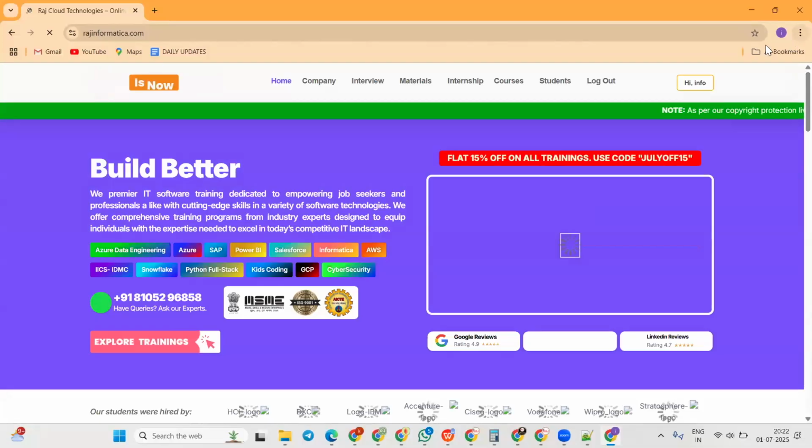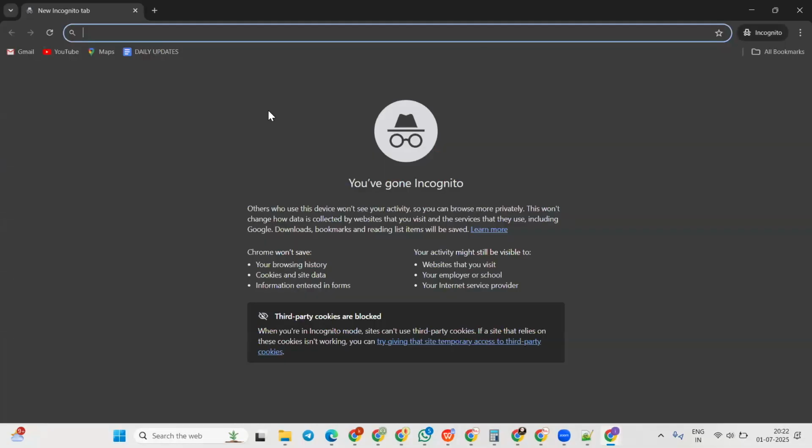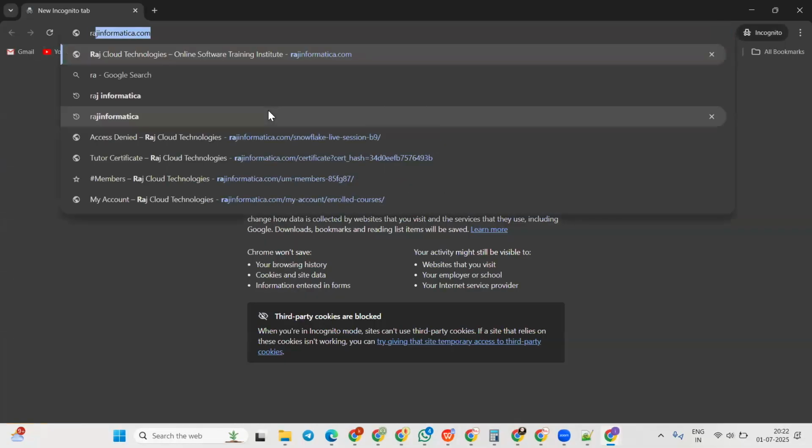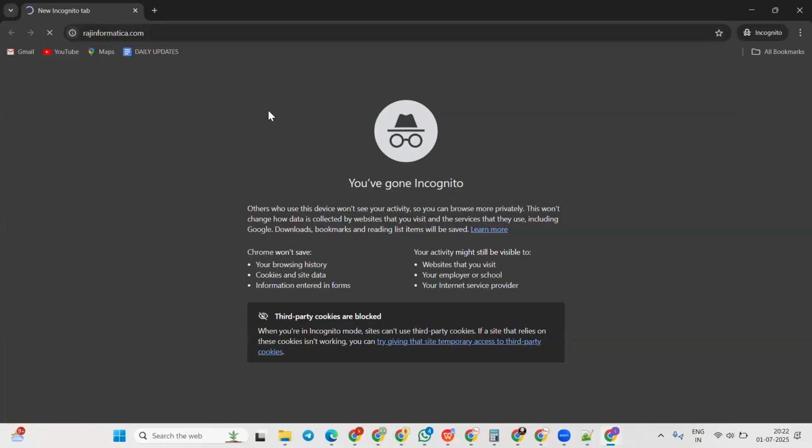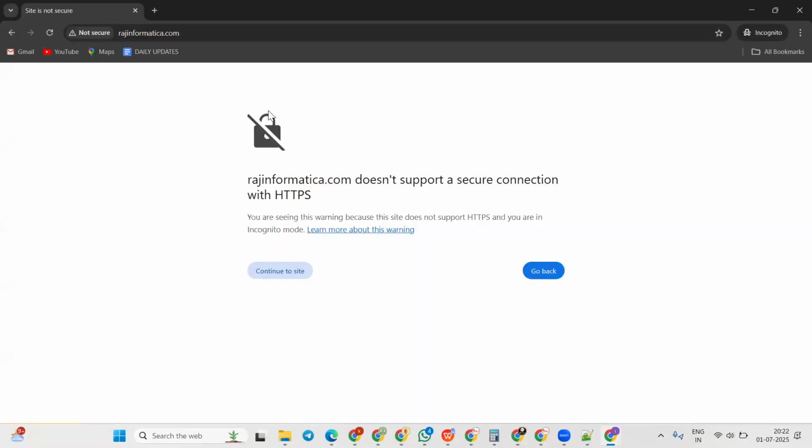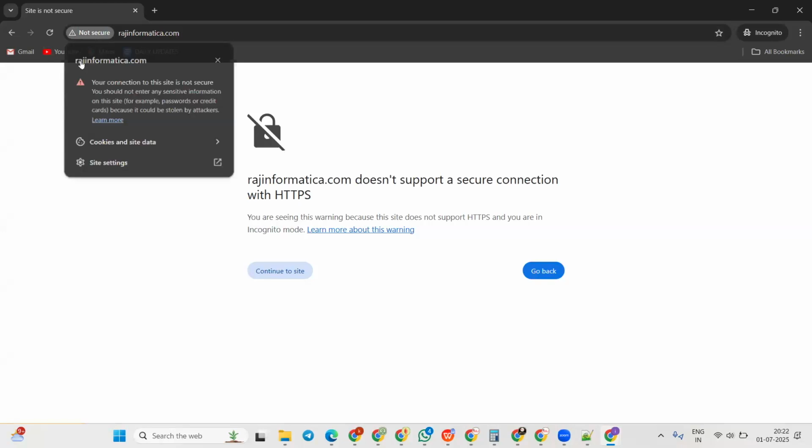So I just want to show you from the first, whoever has not even completed the registration, you can also check here. First of all, just search for razinformatica.com. Sorry, just give me a second.